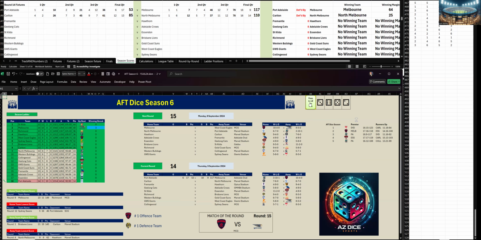All right, let's go to the next game. It is Fremantle versus Hawthorn at Optus Stadium. We've got Hawthorn, they've kicked 4-3, 27 to Fremantle 1-8. Let's go to the second quarter. Second quarter, Hawthorn, they've kicked 3-5 to Fremantle 2-1. And at halftime, Fremantle are down by 29 points.